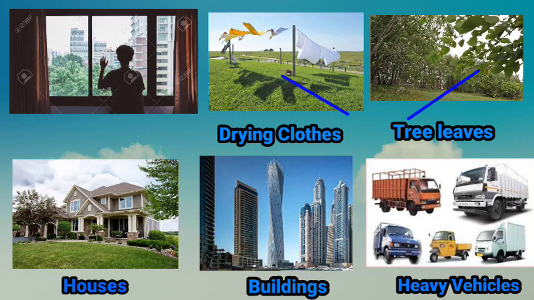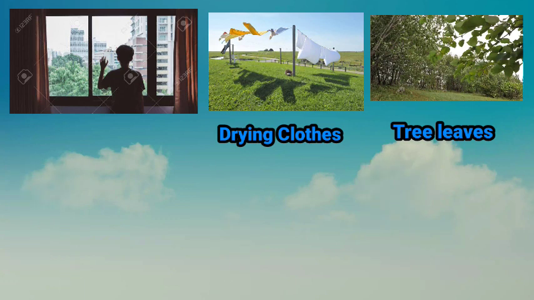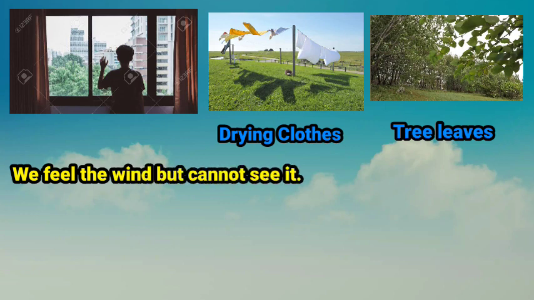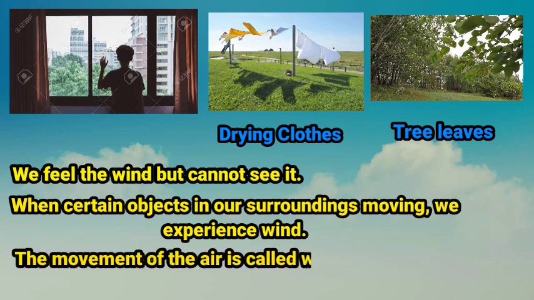Children, which objects are moving on their own? We can see the drying clothes and the leaves of the tree are moving, but they do not move on their own. They move by the wind. Children, can you tell which objects are not moving on their own and why? We can see the heavy objects cannot be moved due to their heavy weight. Children, with this question, we can understand we feel the wind but cannot see it. When certain objects in our surroundings move, we experience wind. This movement of air is called wind.